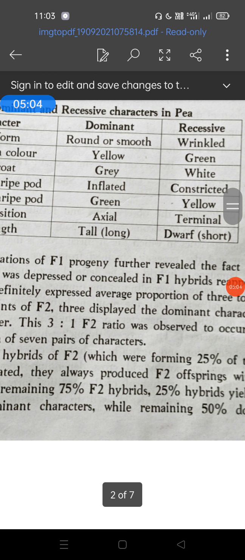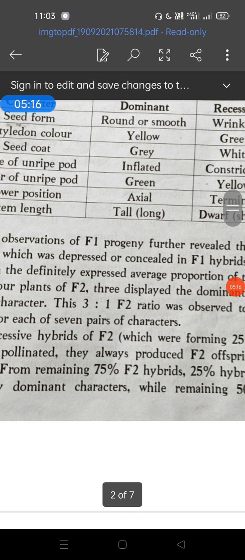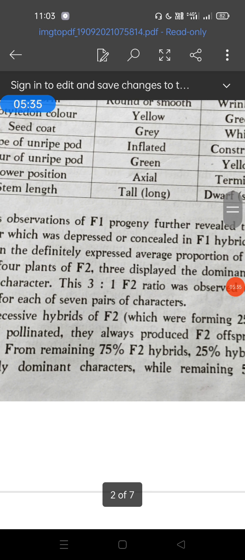Then, pea plants are self-pollinated. Artificial cross-pollination also takes place in the pea plant, and the plant is suitable for emasculation in case of artificial cross-pollination. The pea plant shows 7 pairs of contrasting characters, some dominant in nature and some recessive in nature. The pea plant also has a short life. It completes its lifespan in 3 months, so 3 to 4 generations can take place in 1 year. So these are some reasons why Mendel selected the pea plant.